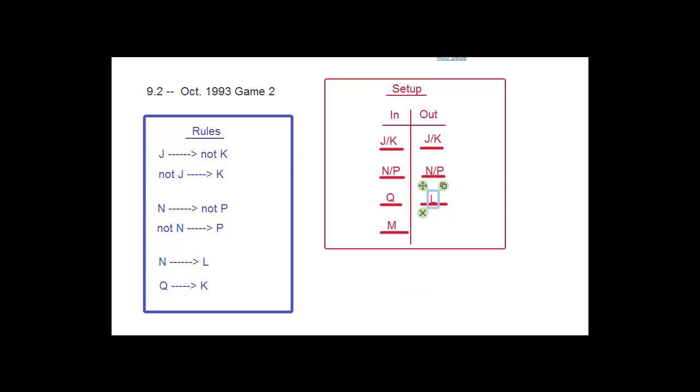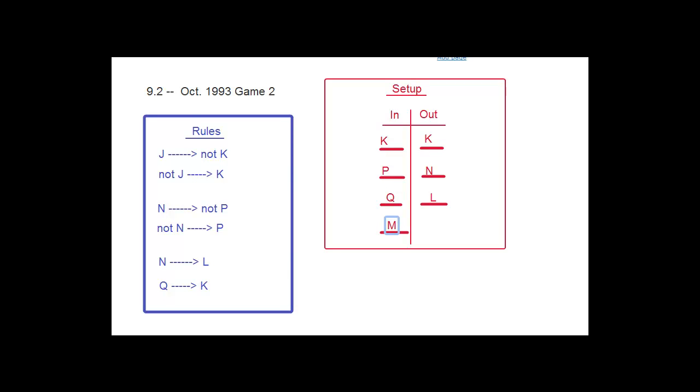Okay, and then there's just two rules that we have to apply to straighten out the J versus K and the N versus P. One of the rules is that since Q is in, then we know the K has to be in, so this has to be K. And then we also know that because the K is in, the J is out, obviously. And then finally, the contrapositive of this rule says that if L is not in, then N is not in. So we know L is not in, which means N cannot be in. So this would have to be the P, and then this would have to be the N. So indeed, by telling us that the Q and the M were in, that leaves us with only one solution, which is what they mean by completely determined. So E would be the answer here.